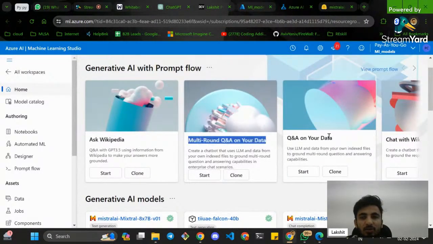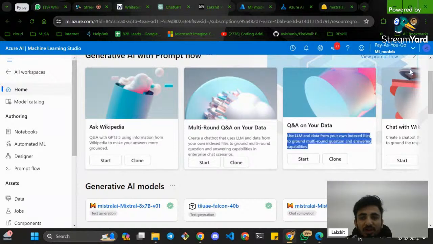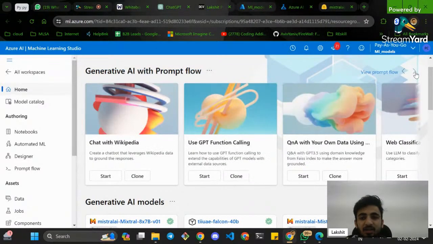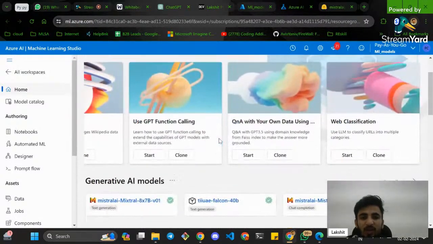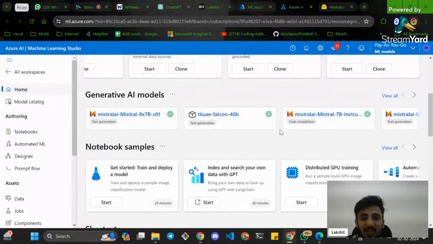You can make a multi-round Q&A. You can make Q&A using your own data. You can make a web classification. These are multiple generative prompt flows that you can always make. These are very quick bots that you can make. These are the generative AI models.